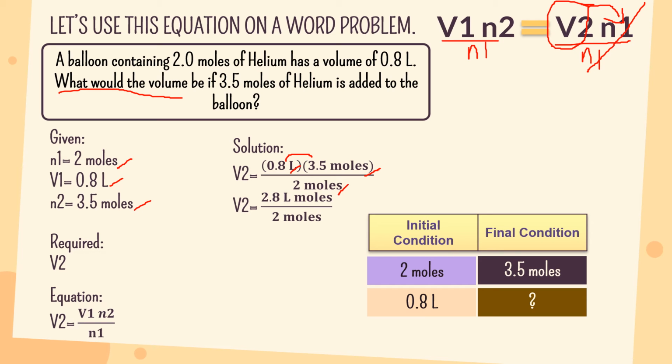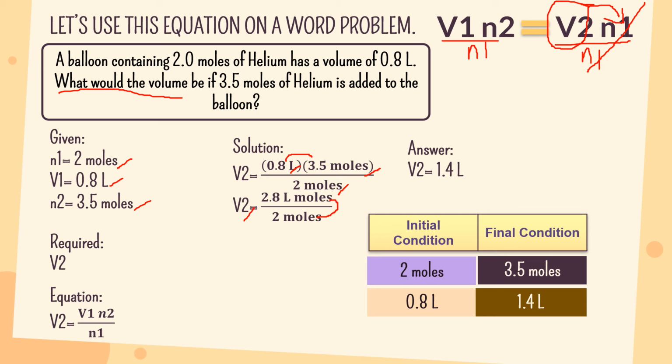So 0.8 multiplied by 3.5, we will have 2.8 liter moles. Now all you have to do is divide the 2.8 liter moles by 2 moles to get our final volume. So 2.8 divided by 2, we will have 1.4 liter as our final volume.